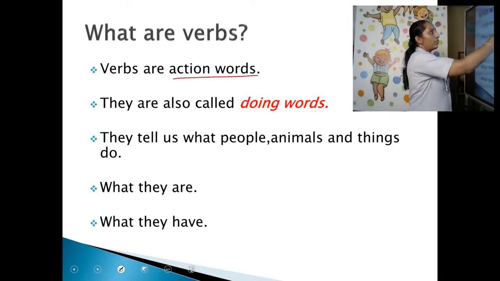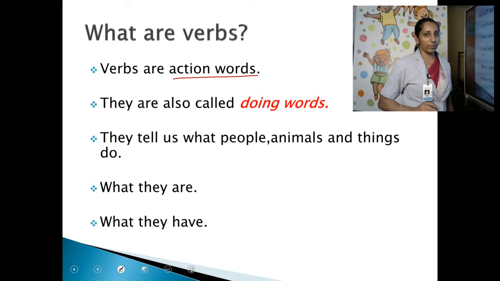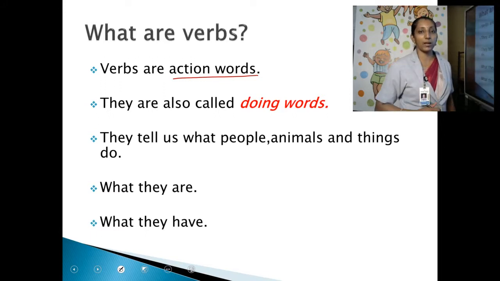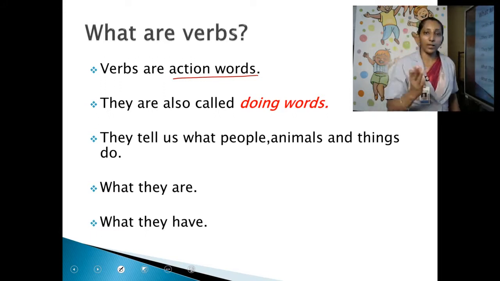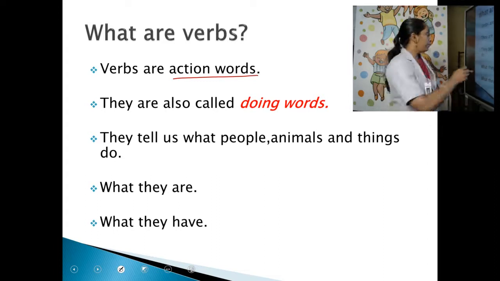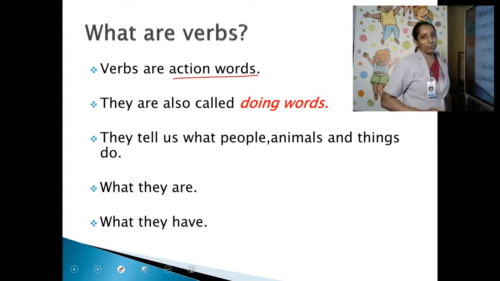So what are verbs? Verbs are action words. This is the first thing you learn. Verbs are words which show an action. For example, jump, come, go, eat, sit. They all show some actions. So verbs are action words. But are they action words alone? No. Why? They are also called doing words.